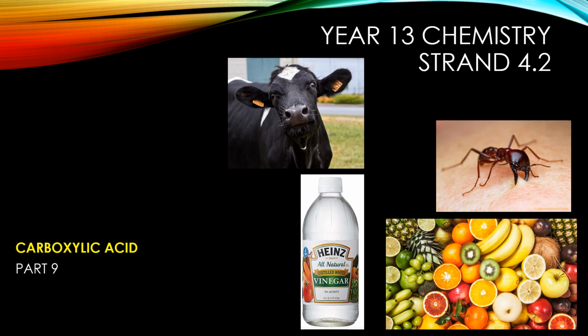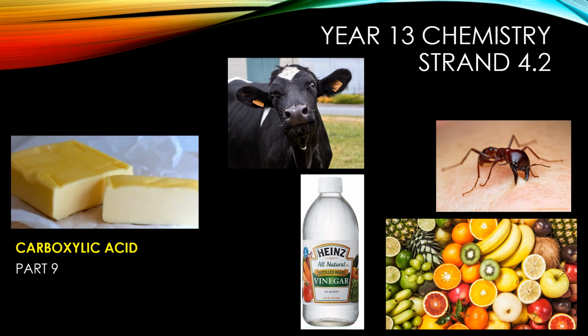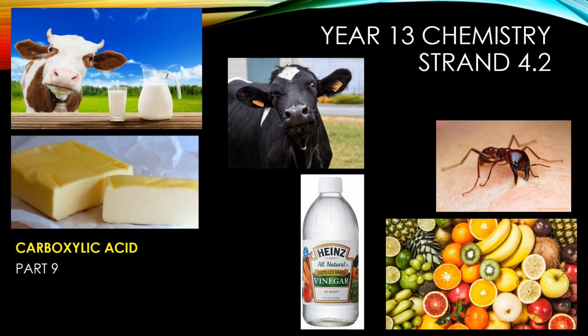Moreover, the smell of ruminant animals as well as sweat is due to the property of butanoic acid. That is why it is very clearly distinguished. Sour milk also contains carboxylic acid in the form of lactic acid. So let's explore the different properties of these carboxylic acids and their general chemistry.